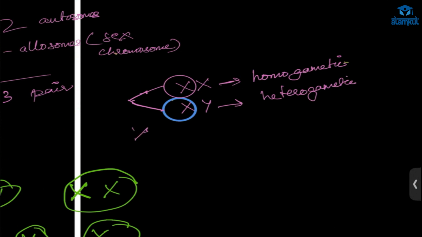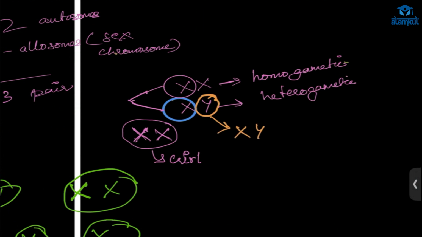We will get the XX condition. The zygote will be, not genotype, phenotype, a girl. And if the sperm is carrying a Y chromosome, what will happen? X and Y, a boy. So female, male. This is how sex is determined in human beings.